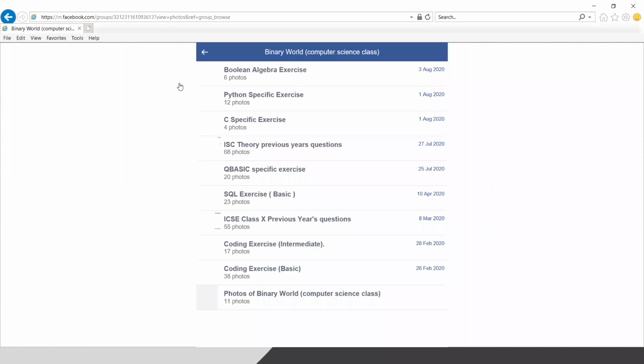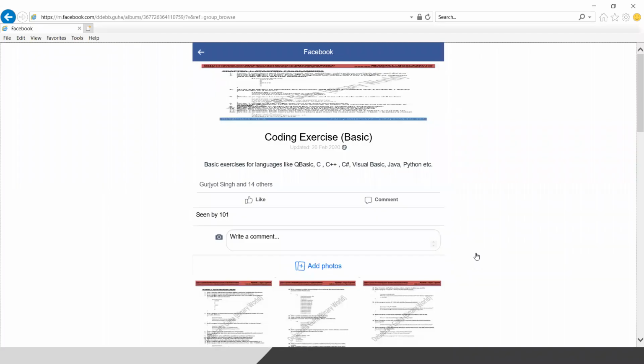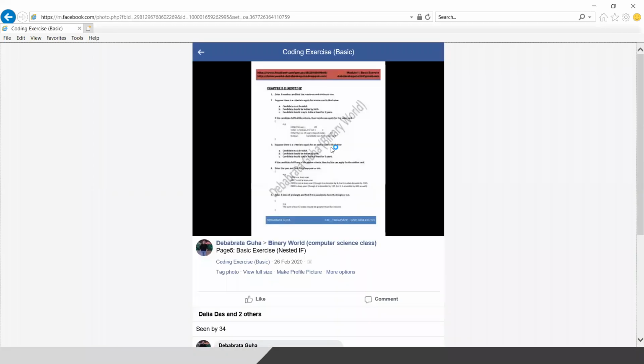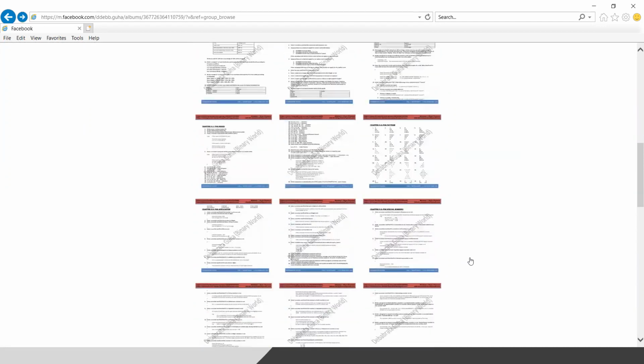So this is our Facebook group, and in the Facebook group you can see these albums. Go to the coding exercise basic, and from inside coding exercise basic there is a chapter called not nested if, and there is a chapter called for loop application. Let me open that.